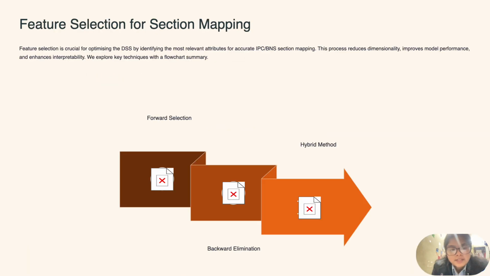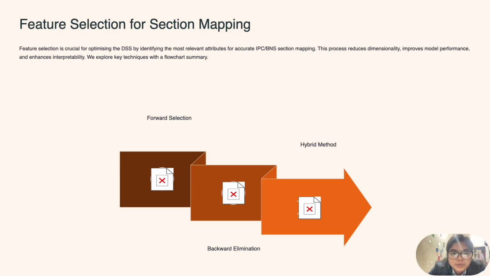Now, feature selection for section mapping. Feature selection is crucial for optimizing the DSS by identifying the most relevant attributes for accurate IPC and BNS section mapping. Here these features will determine the performance. These are directly related to the output.